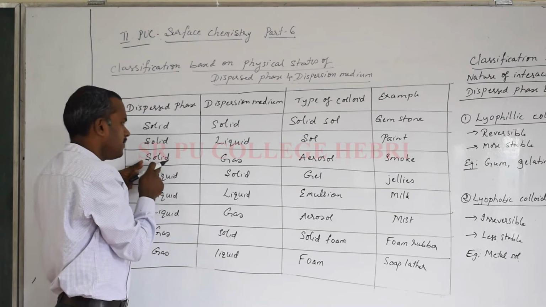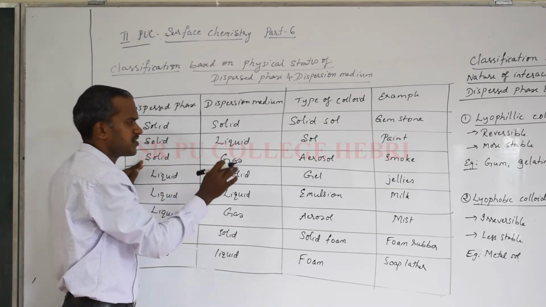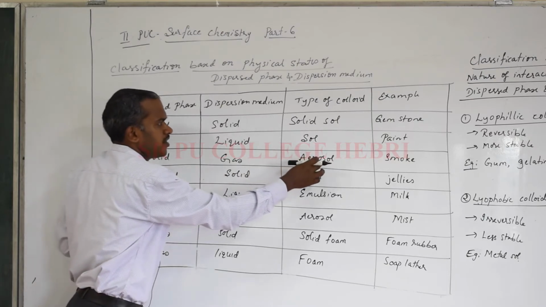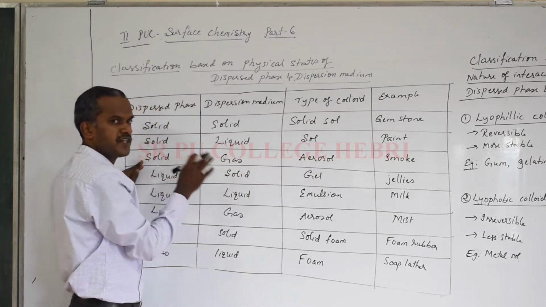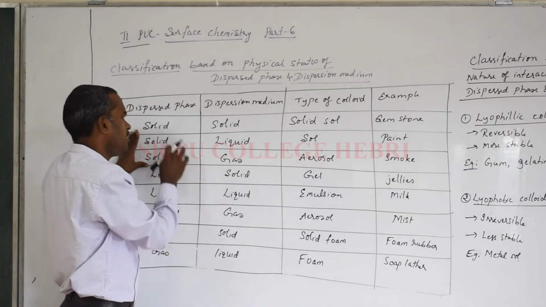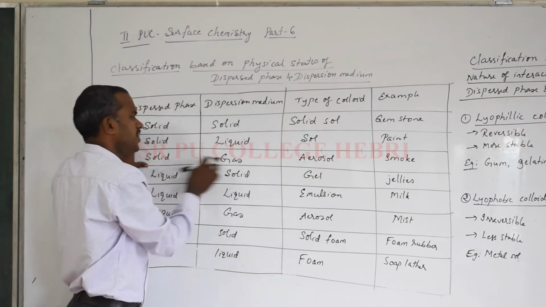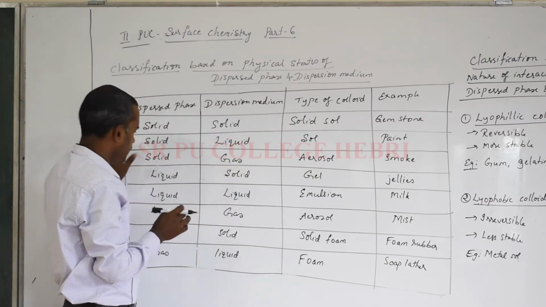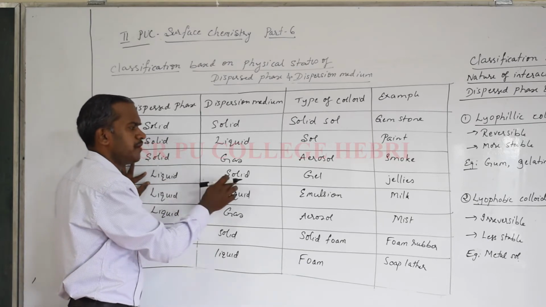The third one, if the solid is distributed in a gaseous medium, smoke is a well-known example, and the type of colloid is called aerosol. The continuous medium is a gas in which the solid particles are distributed. So with solid as the dispersed phase: solid in solid, solid sol; solid in liquid, sol; solid in gas, aerosol.